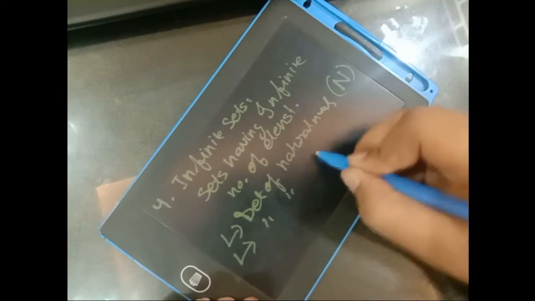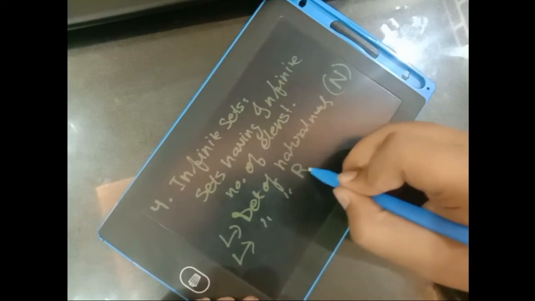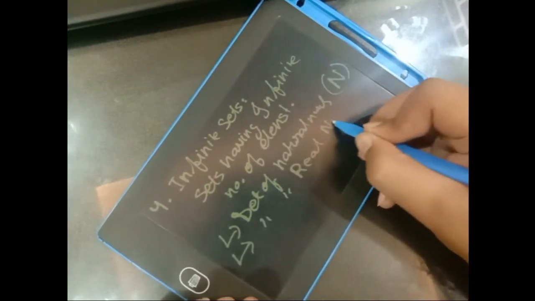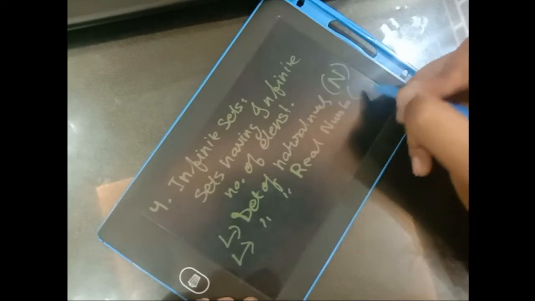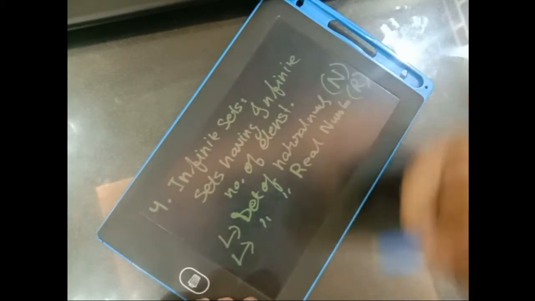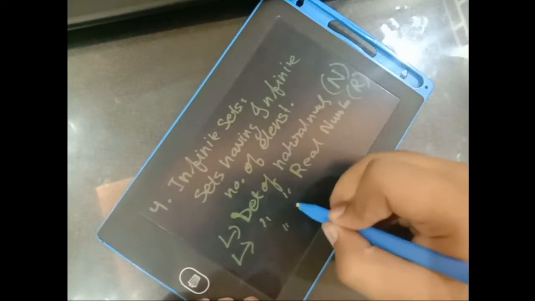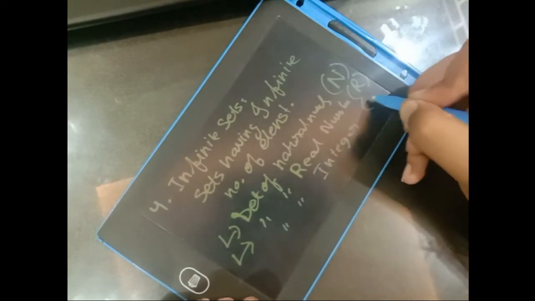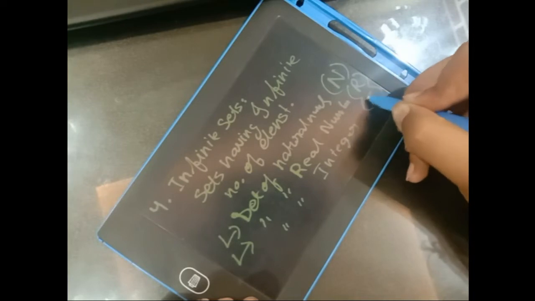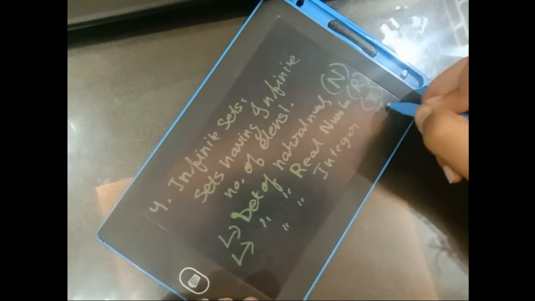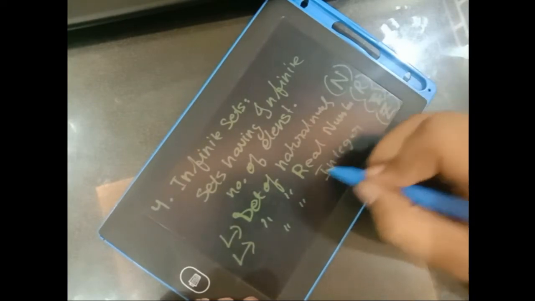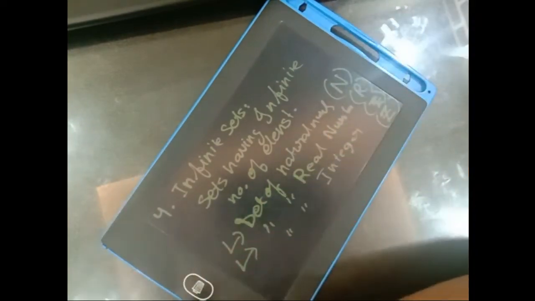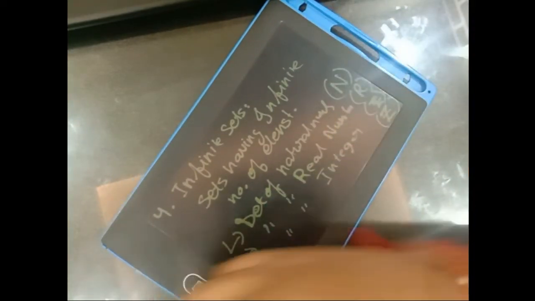Also the set of real numbers, we represent that by R. Set of integers, we represent by I. Sorry, we represent that by Z. Sorry, I thought every letter is the front letter.